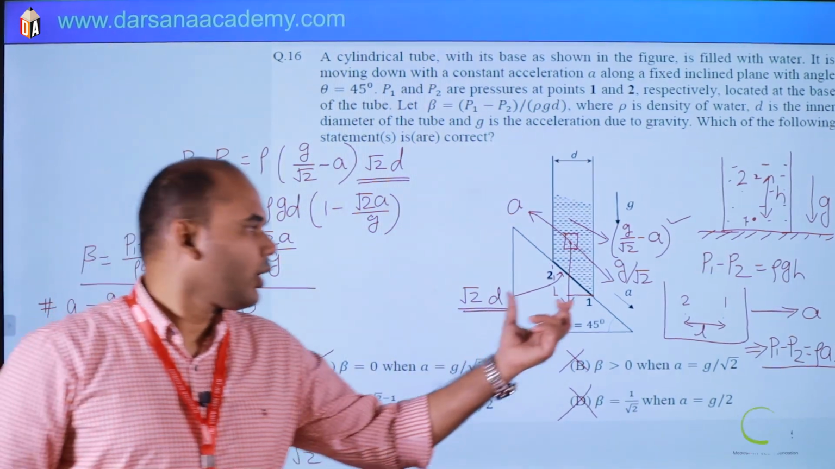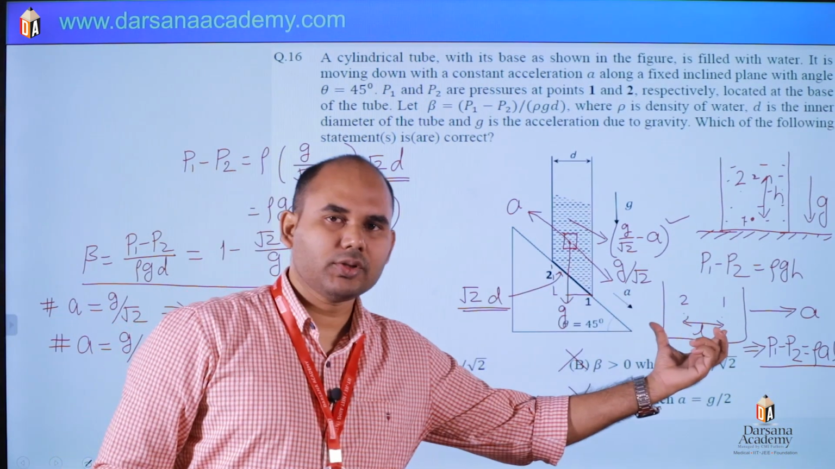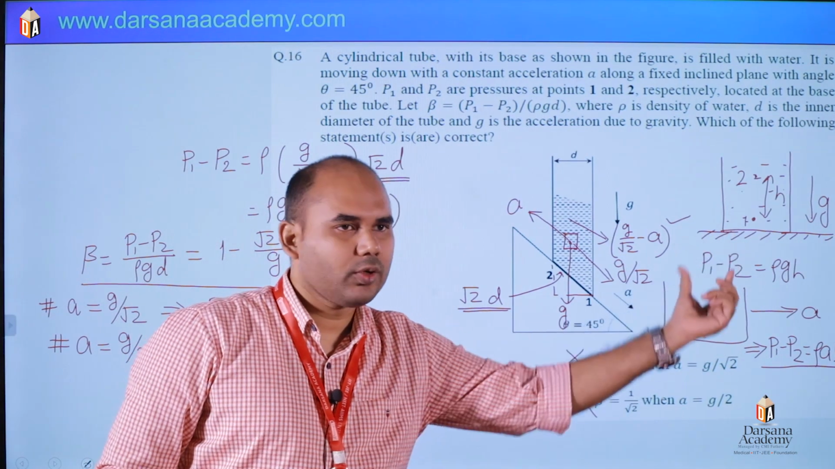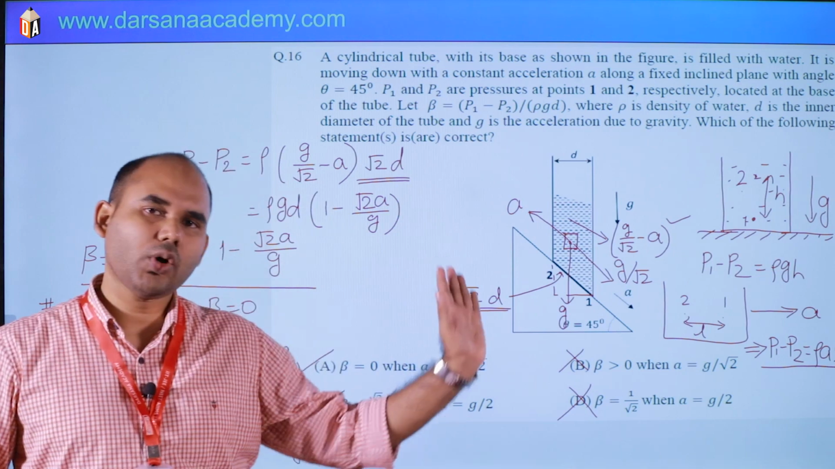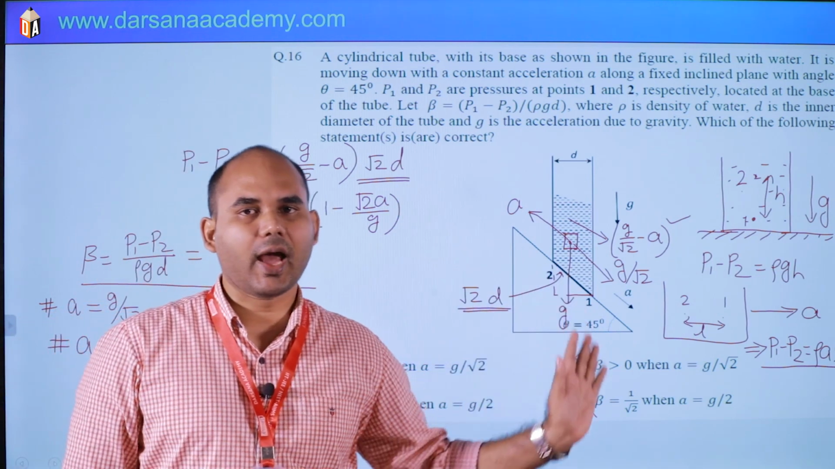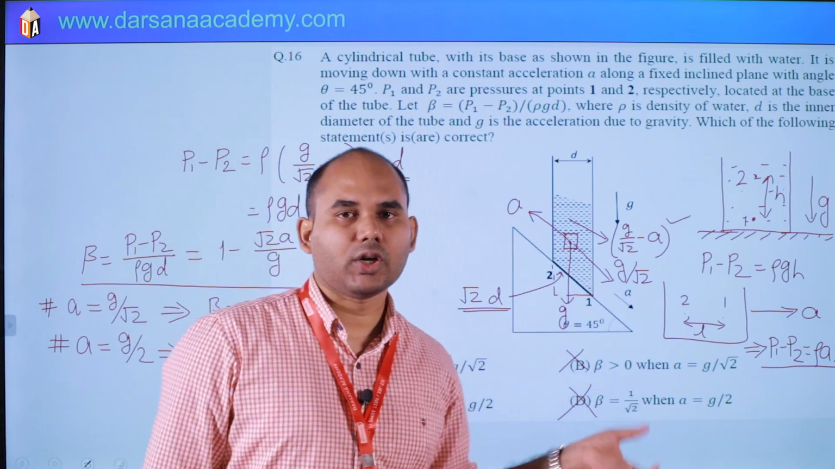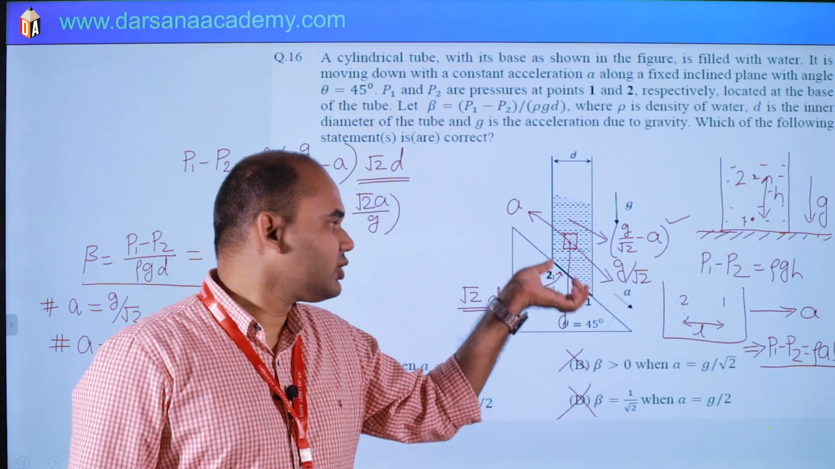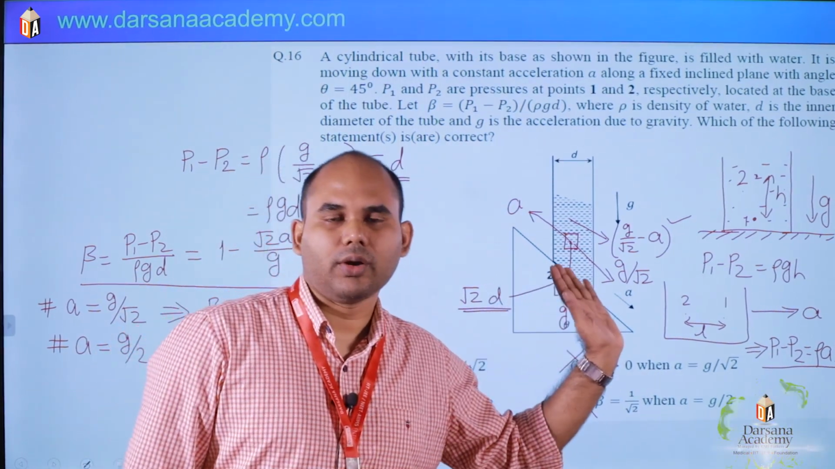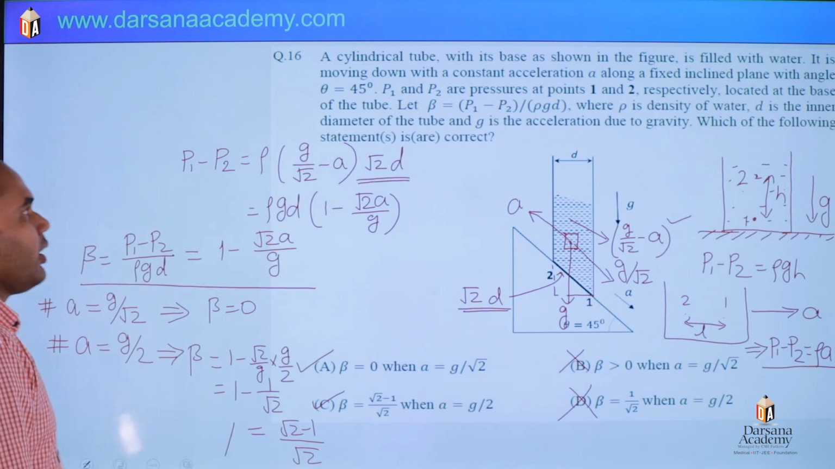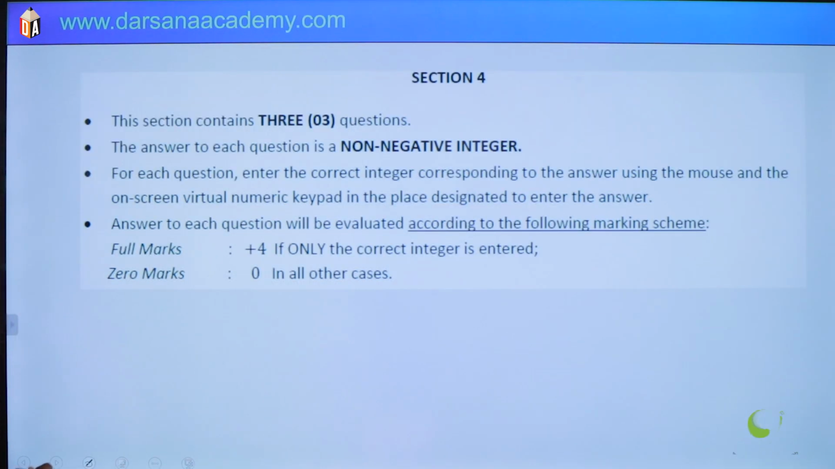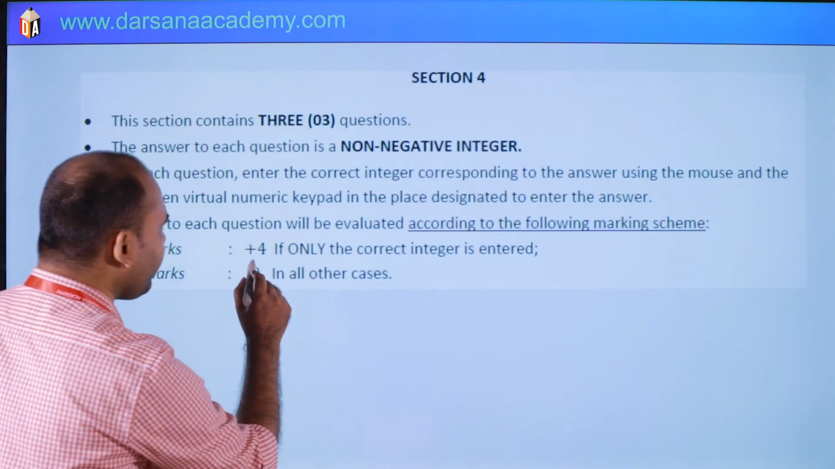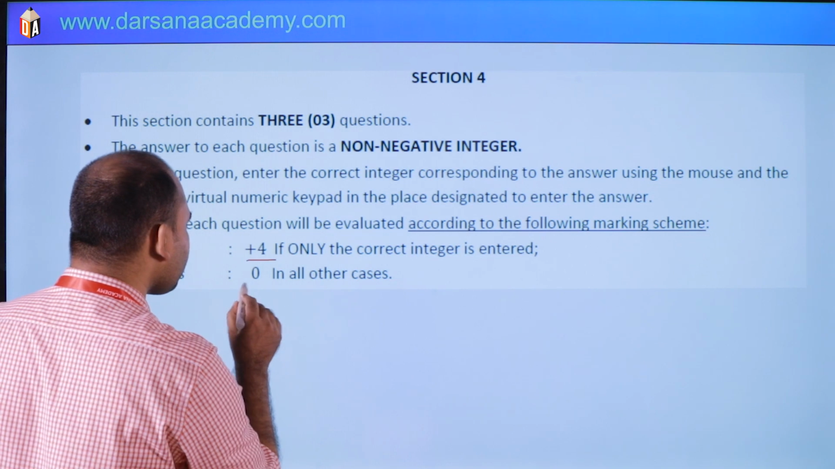So here you have to apply logic in this simple case. This one is the simplest, the horizontal case with horizontal acceleration, and the same applies for the inclined plane. You have to take acceleration along the plane, and also this distance d, means L, will be along the plane. Okay. So next, section 4. This is section 4, which is integer type, plus 4 marks for a correct answer, and there is no negative marking.